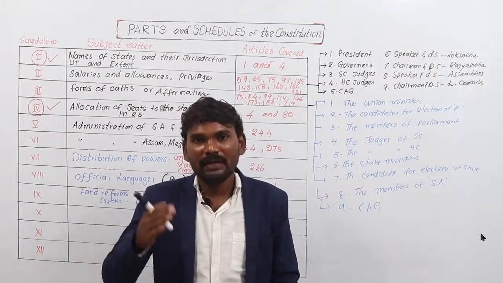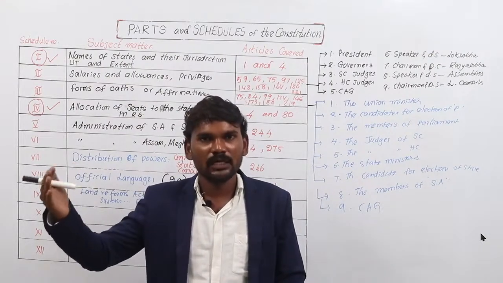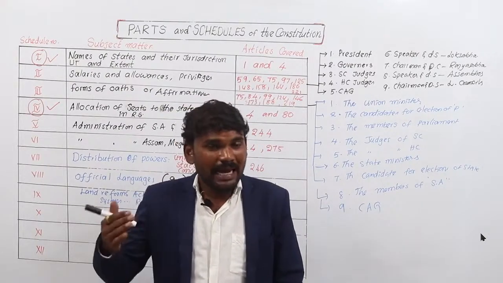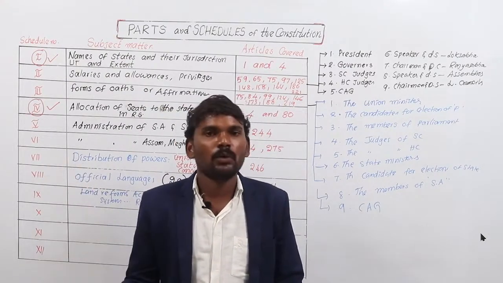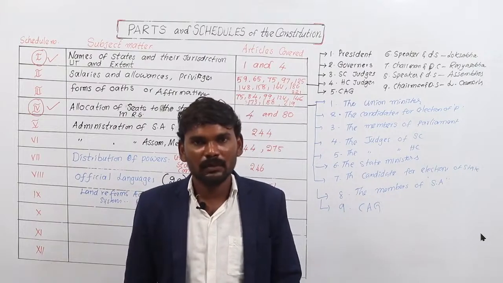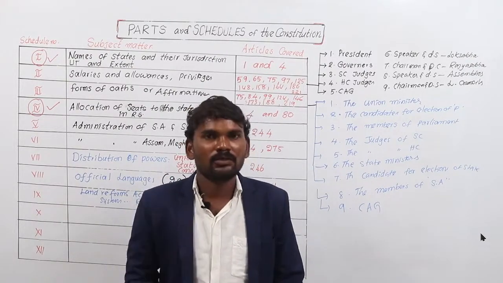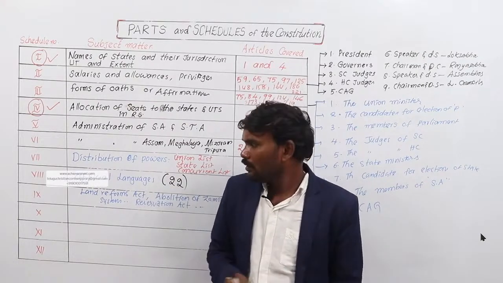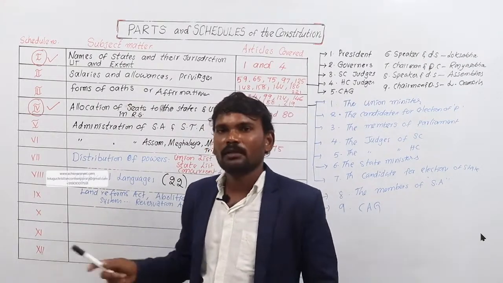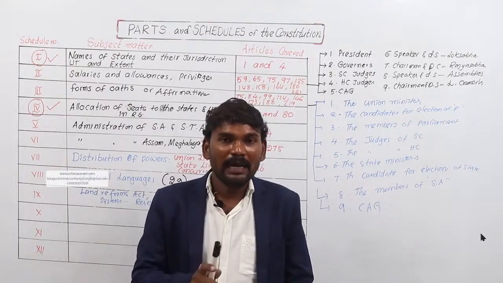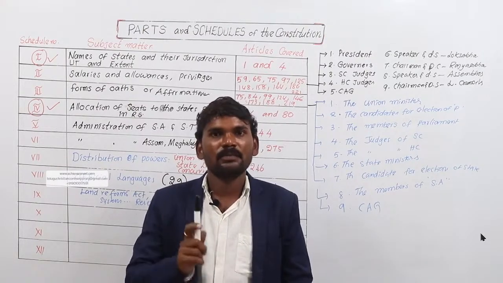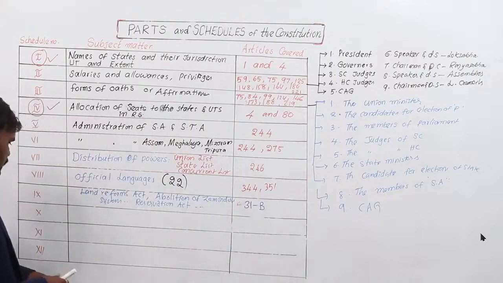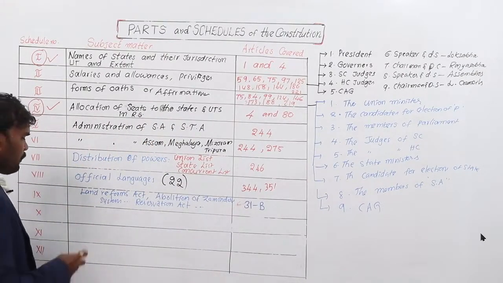In general, if an act added to the 9th schedule is not violating the basic structure of the Constitution, it may not be reviewed by the Supreme Court or High Court. If the act violates the basic structure or the fundamental rights of the citizens, and it is added to the 9th schedule, it must be reviewed by the Supreme Court or High Court. In general, whatever act is added to the 9th schedule does not come under judicial review. Okay. Coming to the next one, the 10th schedule deals with anti-defection law.